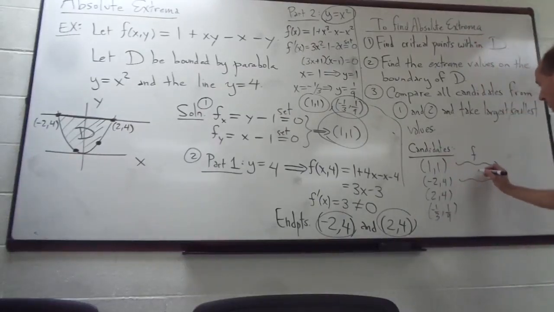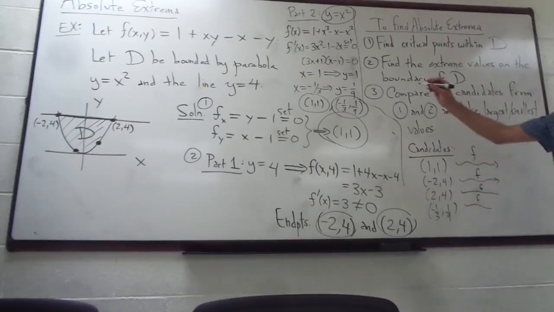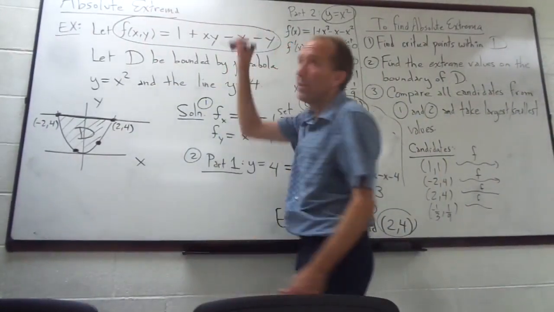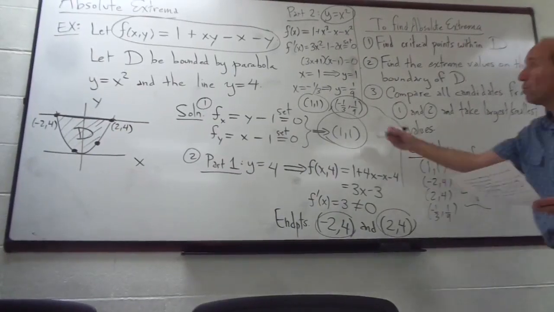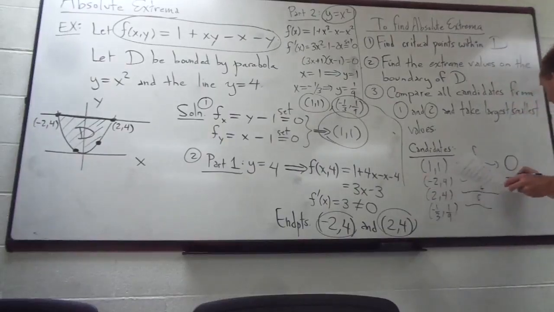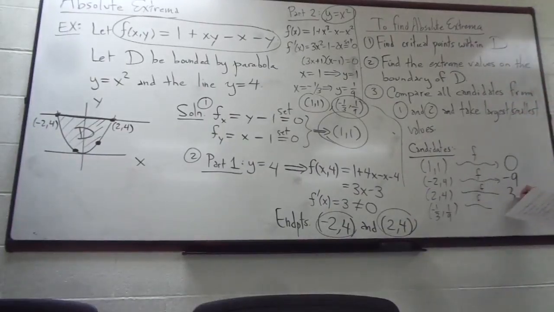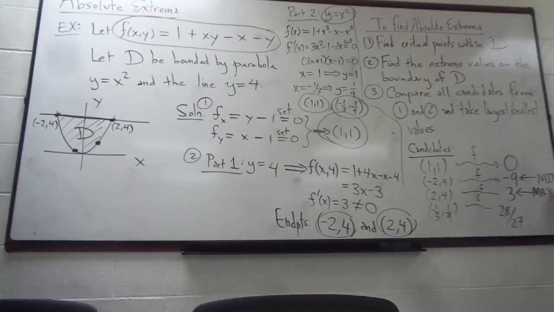I'm going to plug each of them into the original function. If I plug in 1, 1, I'm going to get 0. If I plug in negative 2, 4 for x and y, I'm going to get negative 9. I'm just telling you the values here to save some time. Then 3, and this one is 28 over 27. You see right away, negative 9 is your smallest number. This is your absolute minimum value. Your absolute maximum value is the biggest of the 4 numbers, and that is 3.